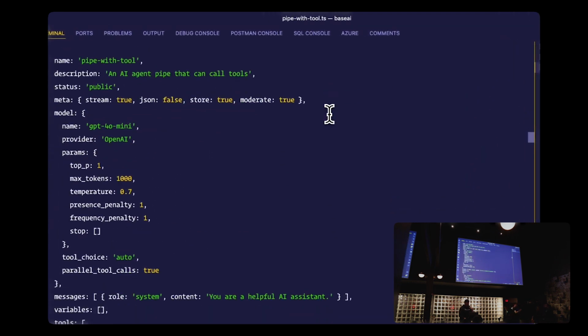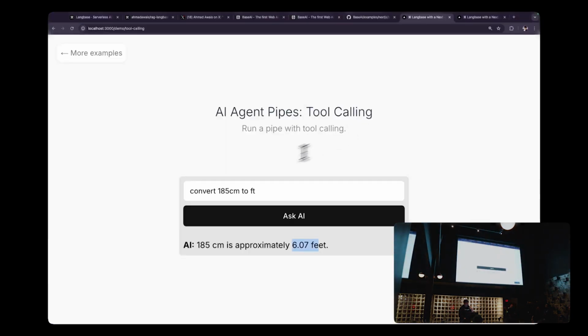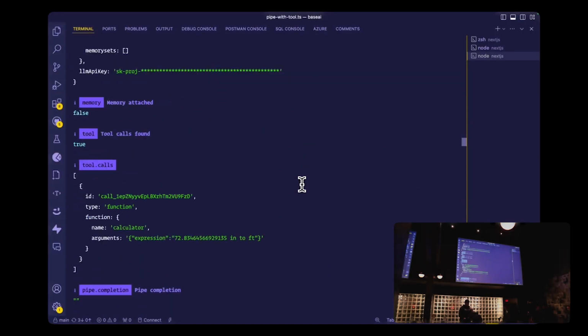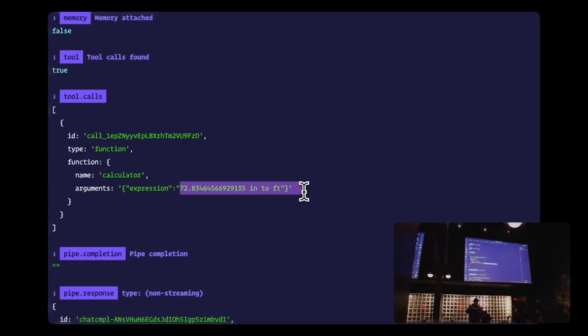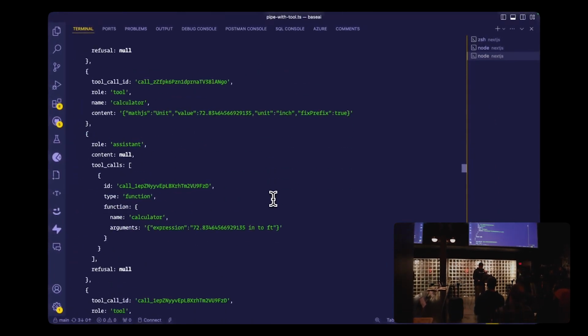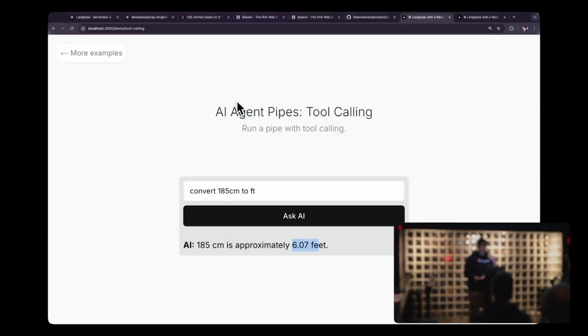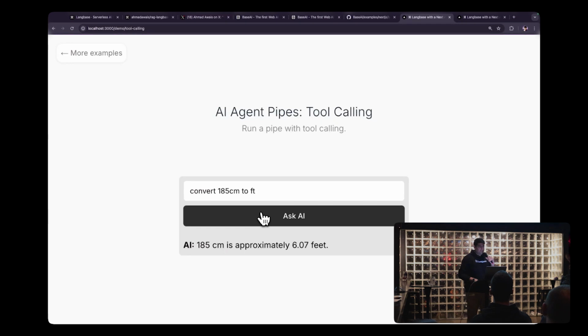And without you having to do anything, completely agentically, it figured out that, oh, the user was asking for centimeters to feet, and we just got back 72 inches, which is a hallucination. It's not the correct result, right? So without you having to do anything, it went ahead and did another call, 72 inches into feet. This is happening automatically, right? And then it's getting back a big answer, I think something like 6.69 or whatever, right? And because it's an LLM, it's converting that into 6.07 feet. And I can run it again and you can confirm that this is actually happening live, right? There you go.